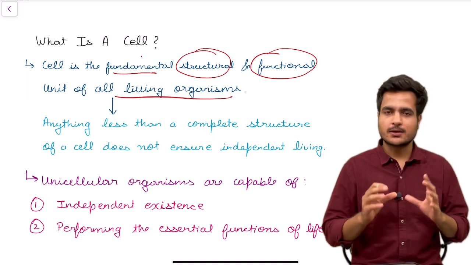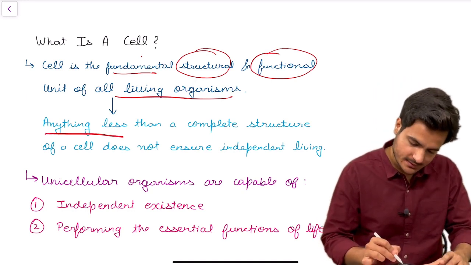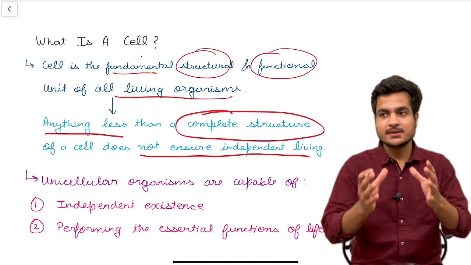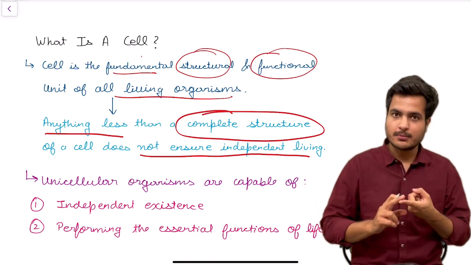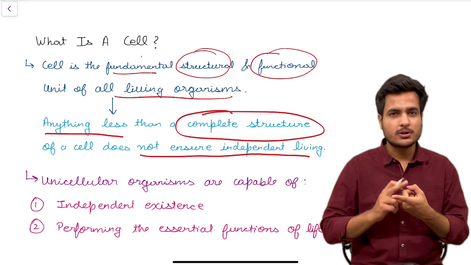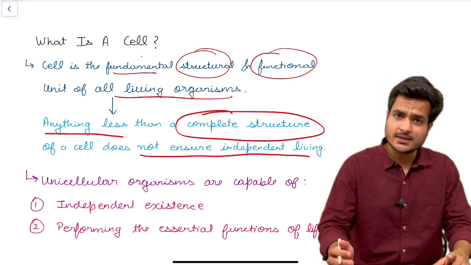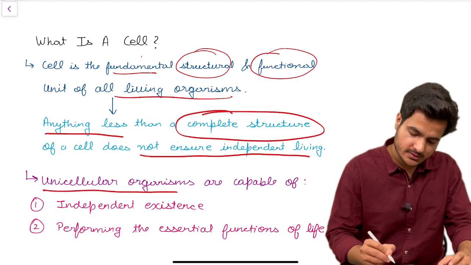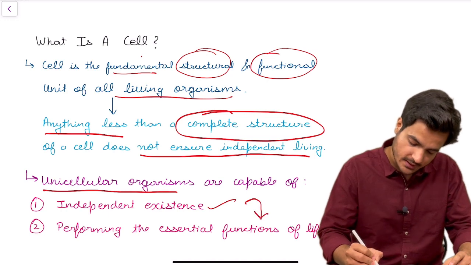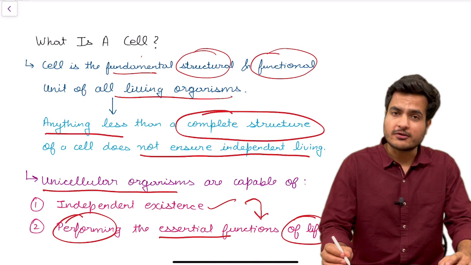Anything less than a cell cannot exist, as it has no independent existence. Anything less than a complete structure of a cell does not ensure independent living, because it is the cell which has all the metabolic functions, all the functions of assimilating energy and doing all the reactions which are essential for life. So let's see what unicellular organisms are capable of. They are capable of independent existence just because they can perform all the functions which are essential for life.